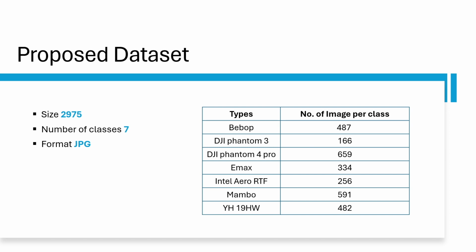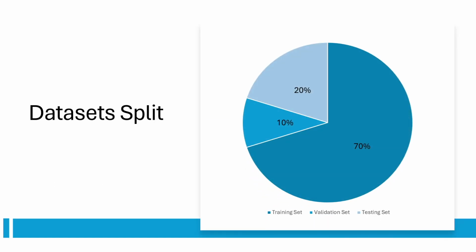As shown here, the Bebop class consisted of 487 images. The DJI Phantom 3 class has 166 images, the DJI Phantom 4 Pro class has 659 images, Emax has 334 images, and Intel Aero RTF has 256 images. In the Mambo class, the number of images was 591, and the last class has 482 images. For the dataset split, all the datasets followed the same split: 70% for training, 10% for validation, and 20% for testing.